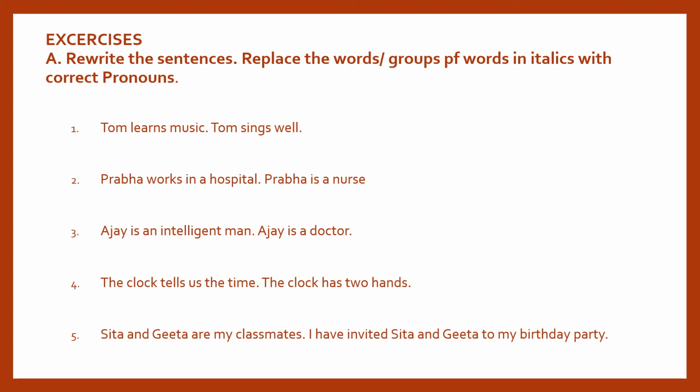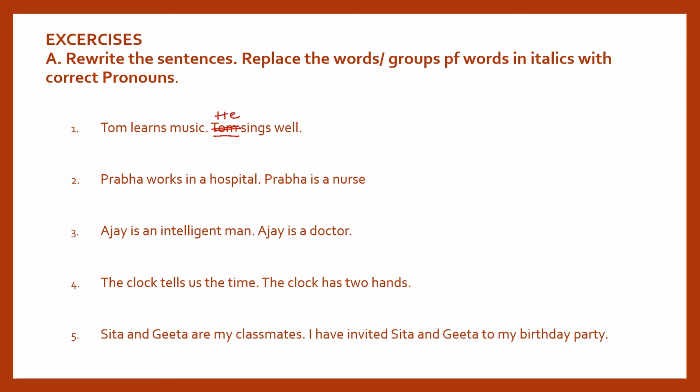Here it is not written in italic, so I am going to underline. The word Tom is in italic, so I have underlined it. You should change the word in this place. What pronoun will you use? Tom learns music, Tom sings well. Tom is a boy, so you should use the word he. The pronoun he you should use. So let's strike this Tom and write he here.